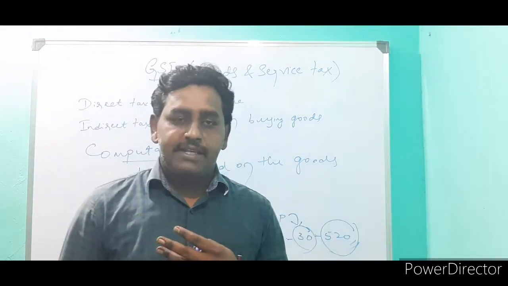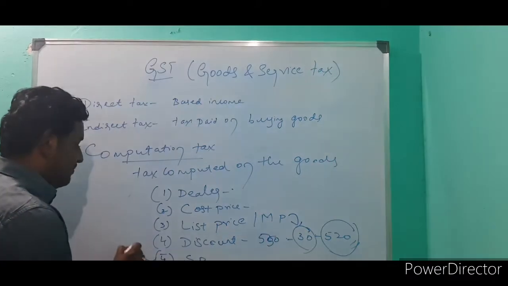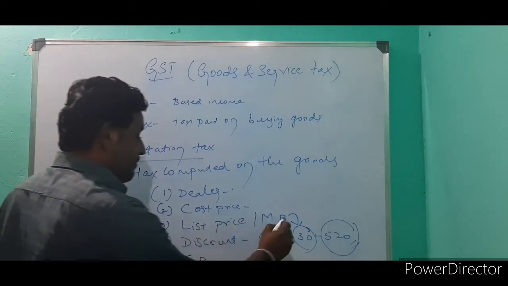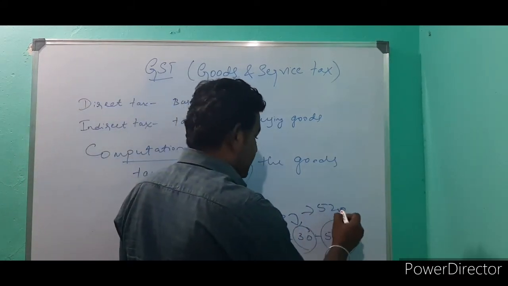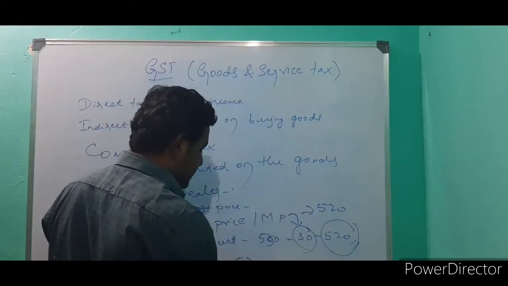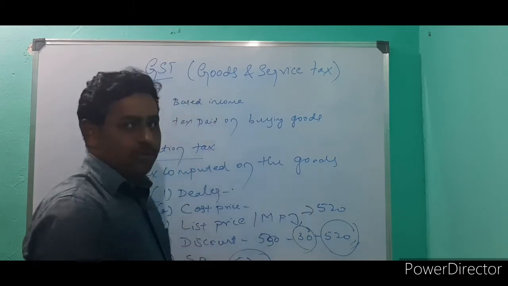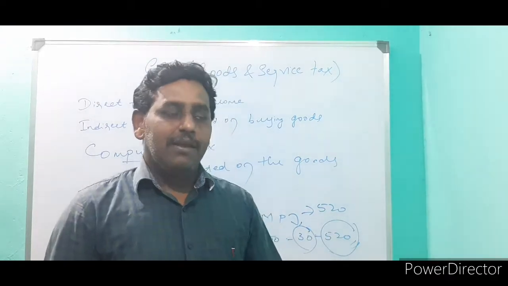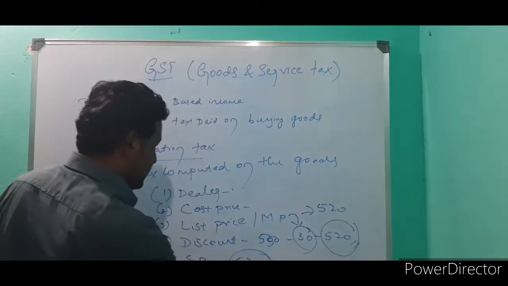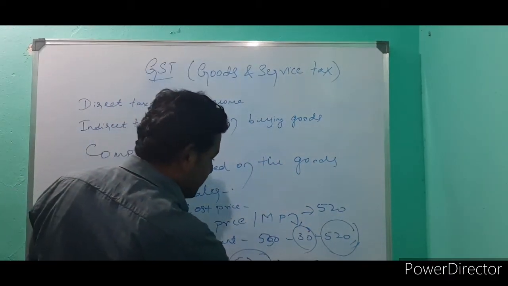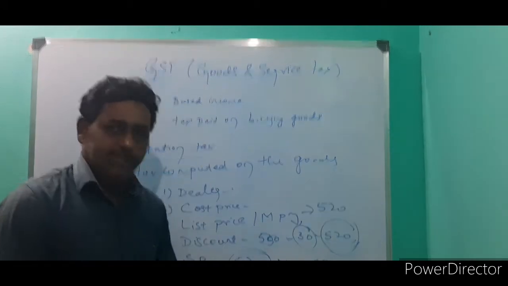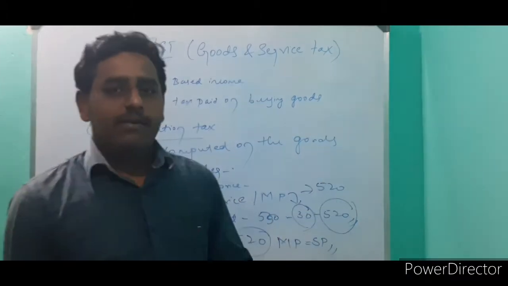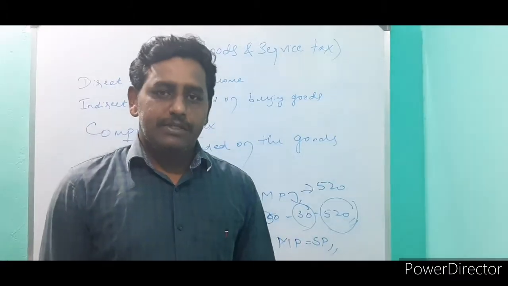When the selling price and the list price are the same, if they mark 520 and sell at 520, there is no discount. If there is no discount, market price is equal to selling price. Okay, these are the important points we have to learn before we start GST.